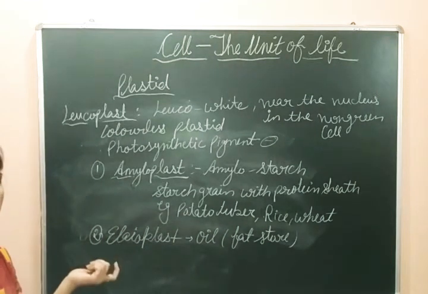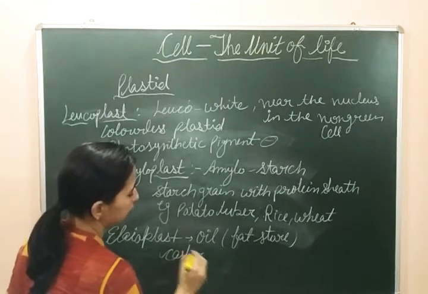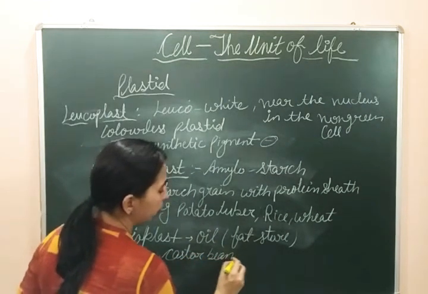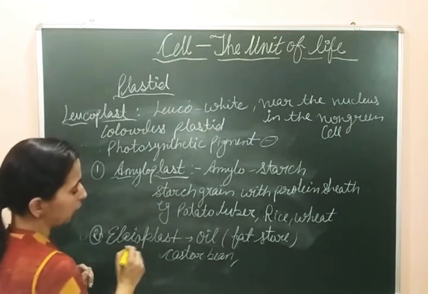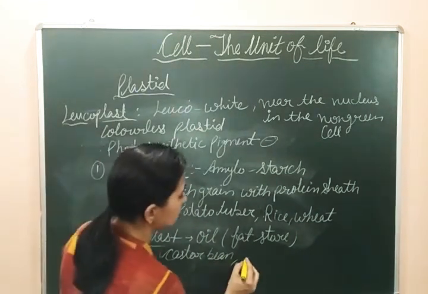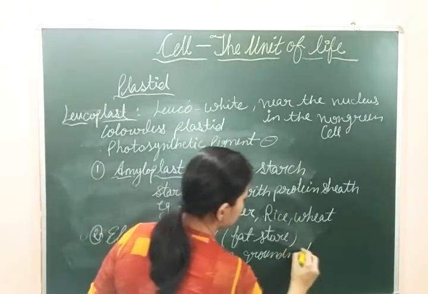An example of such plastids is the castor bean. Castor bean means the beans in which oil is present, where the plastid present is elioplast. So castor bean and groundnut are examples of this kind of plastid.